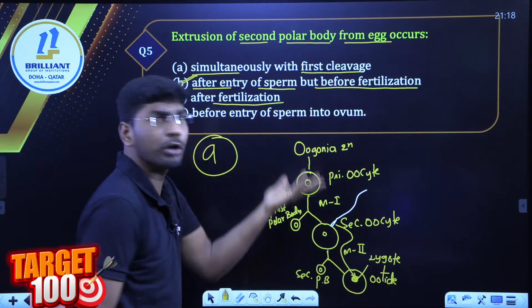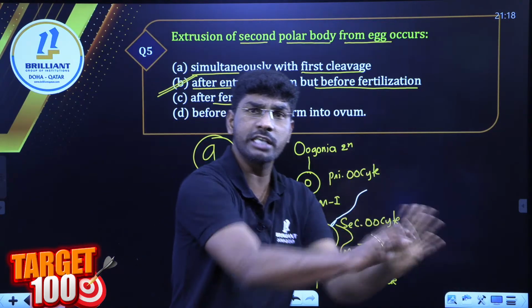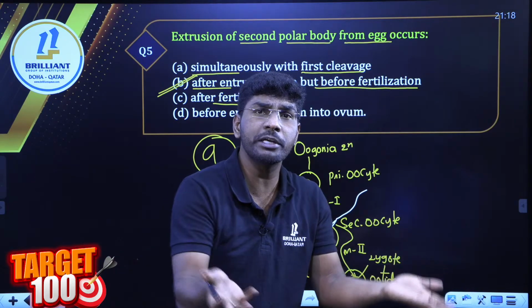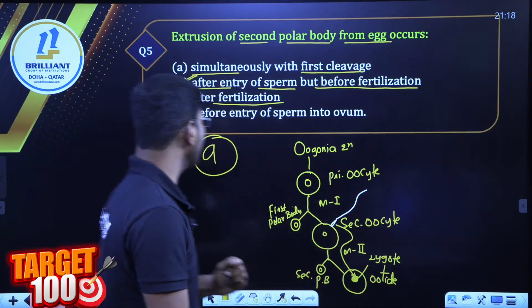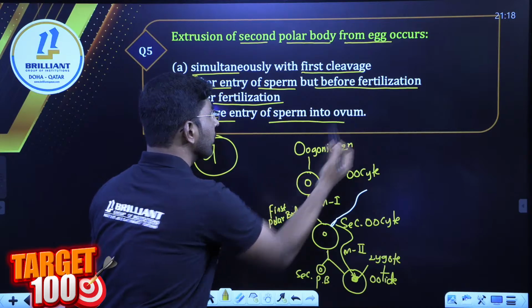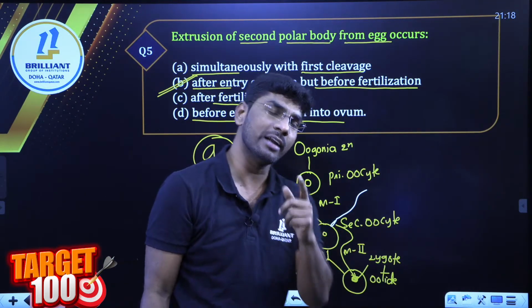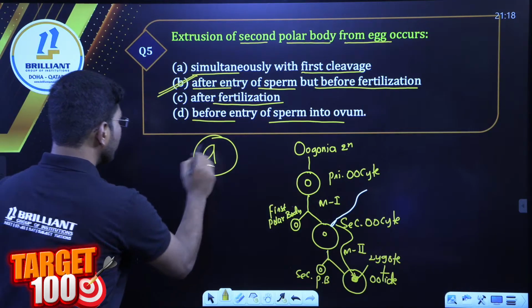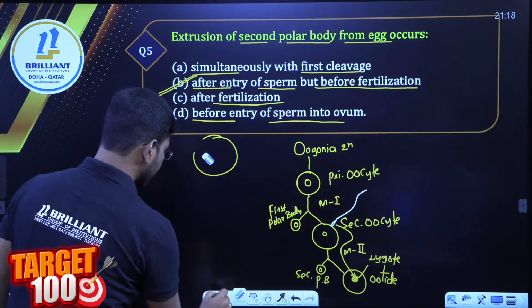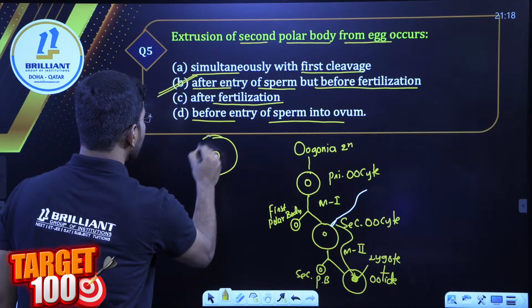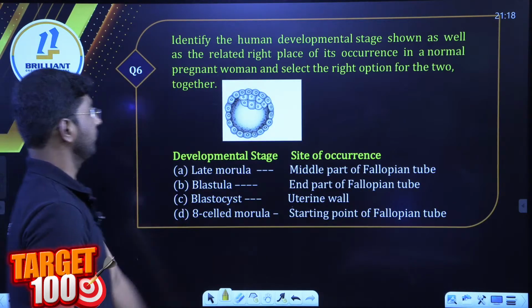After fertilization, what will form? After fertilization the zygote has already formed. So what is the use of meiosis 2 completing then? Next option is before entry of sperm into the ovum. Before entry of sperm, it will remain as the secondary oocyte only. Right? The answer is option B. Next question.